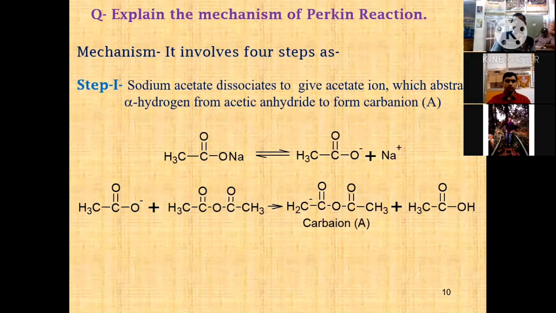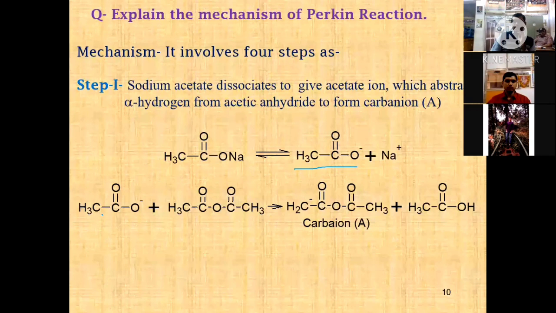Okay, let's see this slide. In the Perkin reaction mechanism, there are a total of 4 steps. The first step is the formation of a carbanion, or generation of a carbanion. This is the base, a mild base. It abstracts a proton from acetic anhydride.